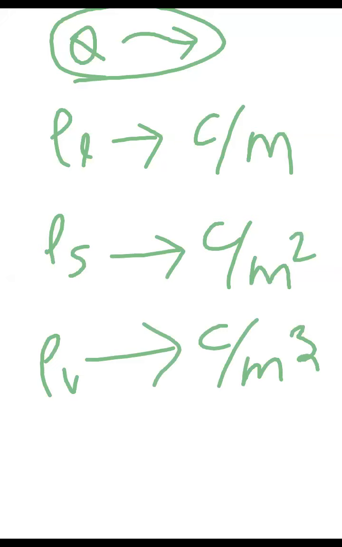Now my next question: suppose I am having a simple charge here, say 1 coulomb of charge. How many electrons will be there inside this? Roughly 6 into 10 power 18 electrons.